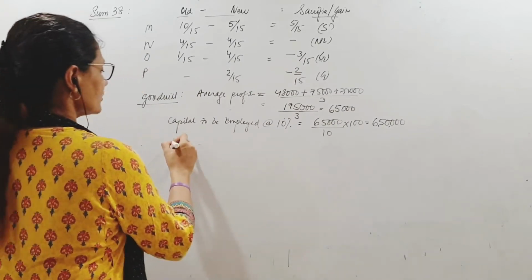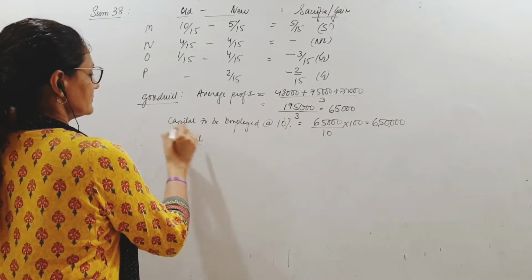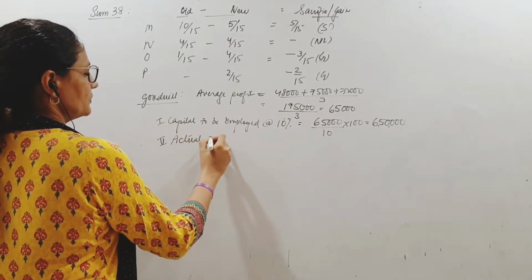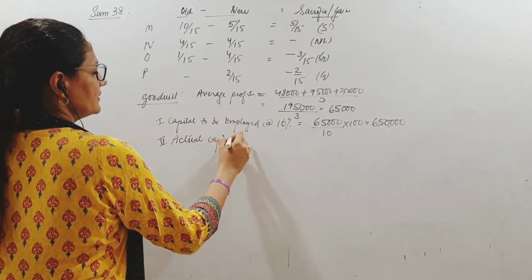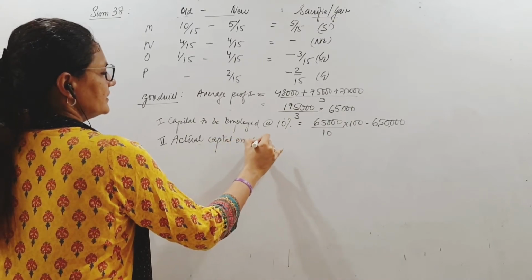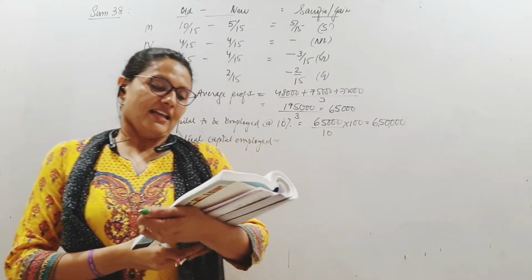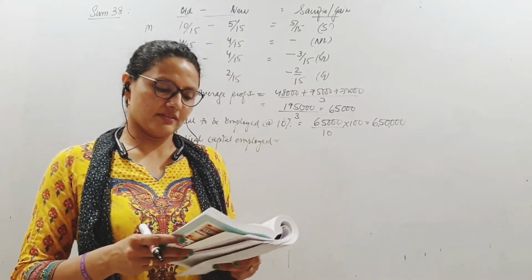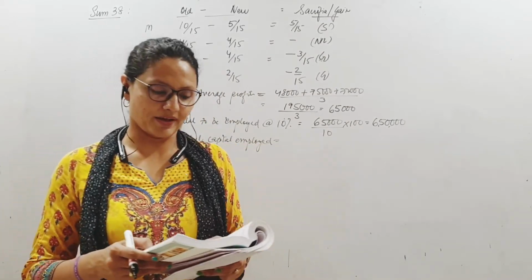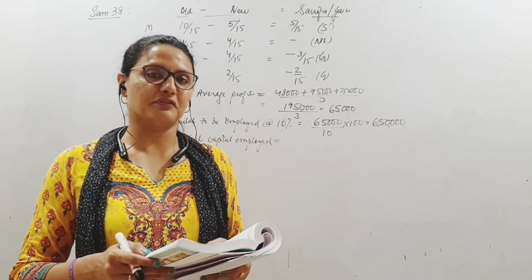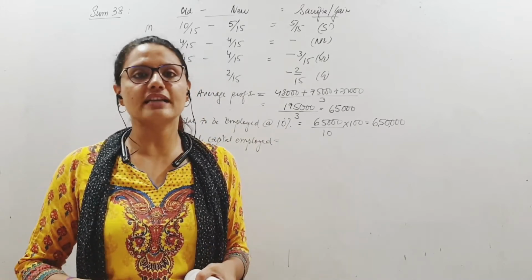This is step 1, and this is step 2: the actual capital employed. Is it given in the sum? Yes. It is said that on 1st April, the capitals of the partners are 3 lakh, 1 lakh 50 thousand and 50 thousand. This is the capital employed.